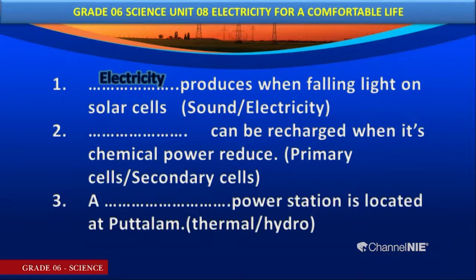Second question, blank can be recharged when its chemical power reduces. Which cells can be recharged? Primary cells or secondary cells? What's the answer? Secondary cells can be recharged.